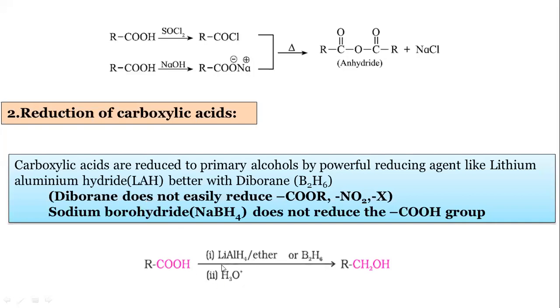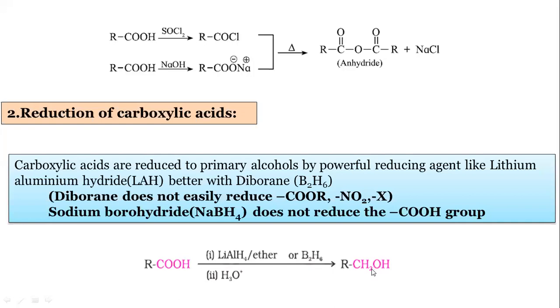And lithium aluminum hydride we can use at any time. You know the use of lithium aluminum hydride. It converts the carbonyl C=O group into a methylene group, that is CH2 group. So it is a simple reaction: RCHO, lithium aluminum hydride in the first step, and in the second step acidic hydrolysis takes place. We get RCH2OH. Only this C=O carbonyl is converted into CH2.